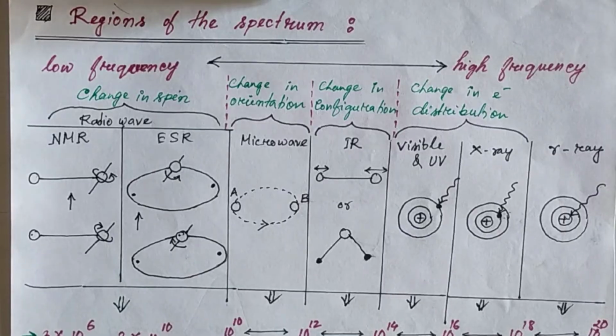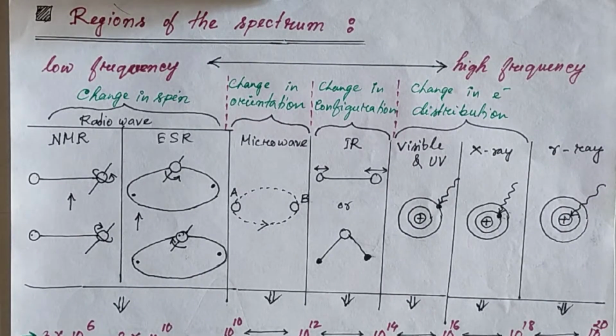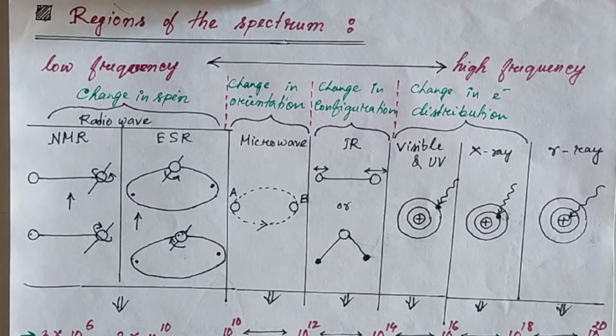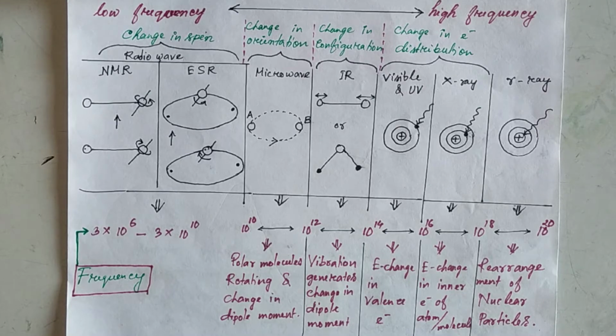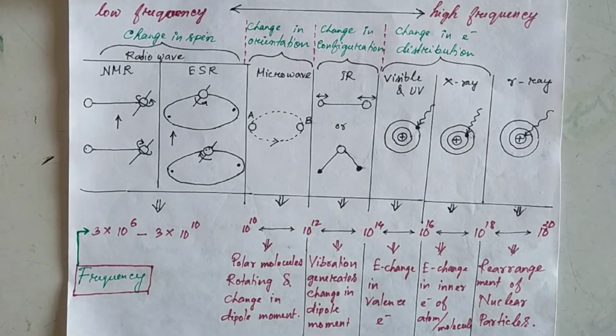So after knowing what electromagnetic radiation is, now let's discuss the regions of the spectrum. When electromagnetic radiation interacts with matter, which is made up of molecules or atoms, those atoms or molecules have some energies like electronic energy, translational energy, vibrational energy, rotational energy, like this. We can separate those regions on the basis of the energy of the electromagnetic radiation, and those are given in this table.